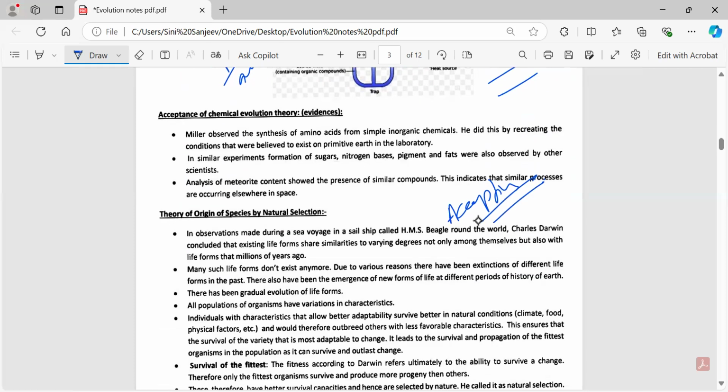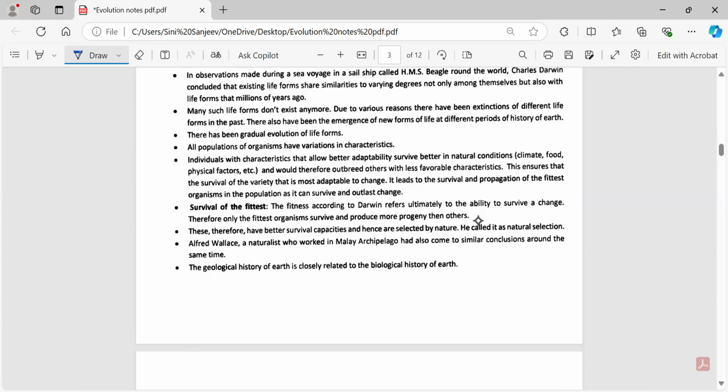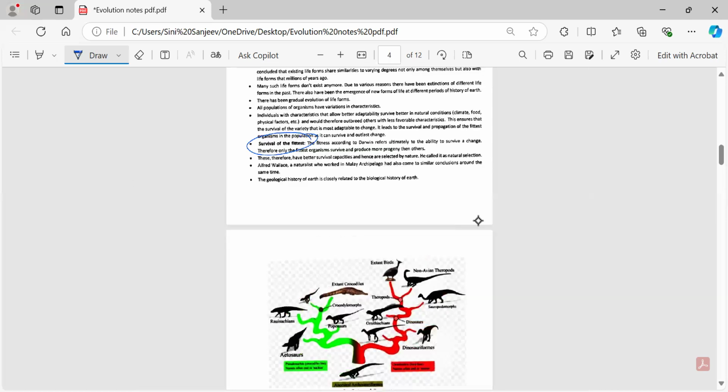Then came certain other evidences which were required for evolution. When we say evidences required for evolution, there are certain things. For example, you can take paleontological factors, like the fossils and all those things. You can take morphological factors. Then what are the other changes which take place in the organs from the starting of life till now? It may be the limbs, the hands, or whatever it is. All these are evidences which prove that evolution has happened, and the ultimate thing which comes into existence is survival of the fittest.